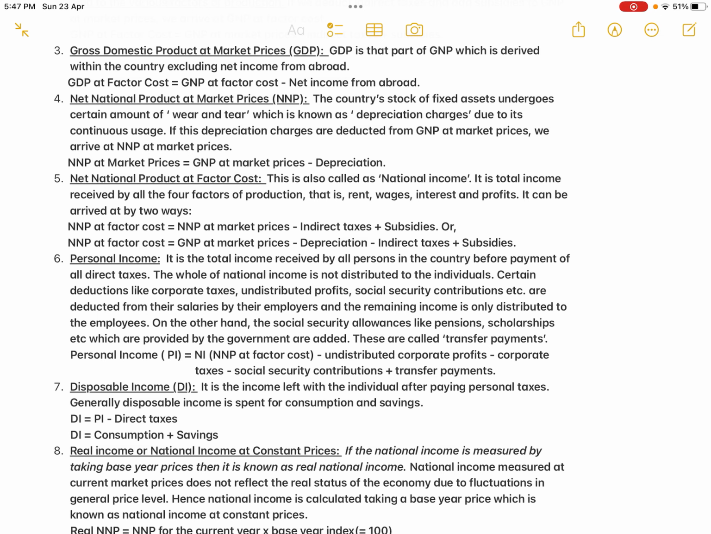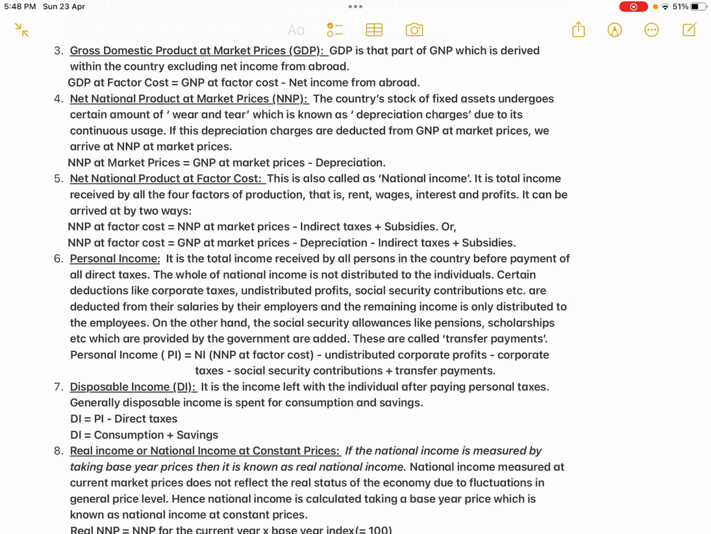Okay, so undistributed profits, corporate taxes, social security contributions, they are all deducted from the individual. Even though when you look at the factory cost, value of the output, they should receive. Okay, the wages should receive that much amount of money income, but that laborer is not receiving. Personal income, when you calculate the personal income, the laborer is not receiving. So all these are deducted from the national income at factor cost and from their salaries by their employers, and the remaining income is only distributed to the employees. So whatever the remaining income which the individuals or the workers are receiving, that is only their personal income.